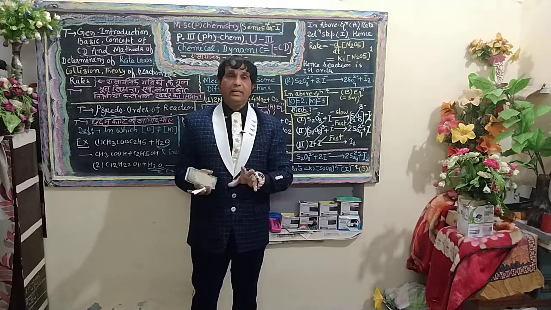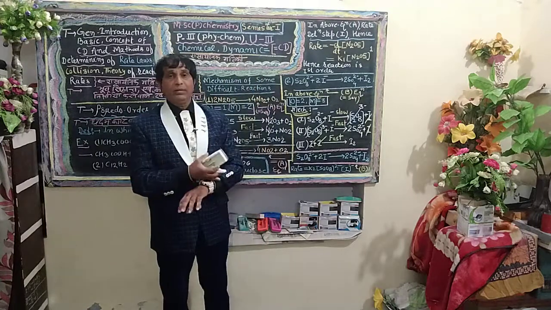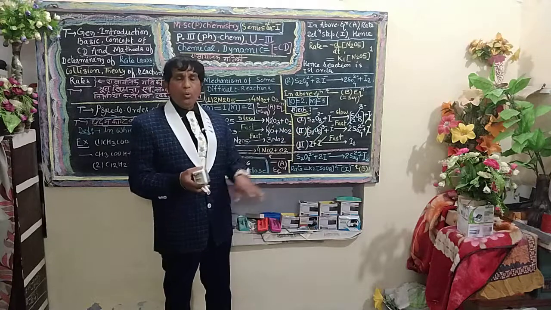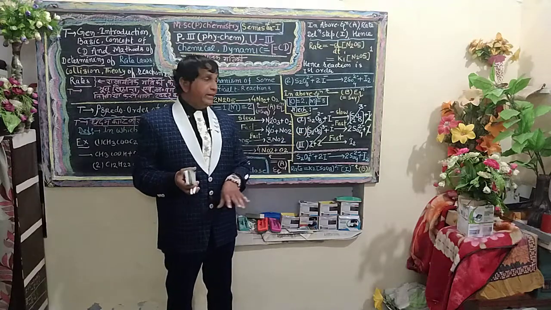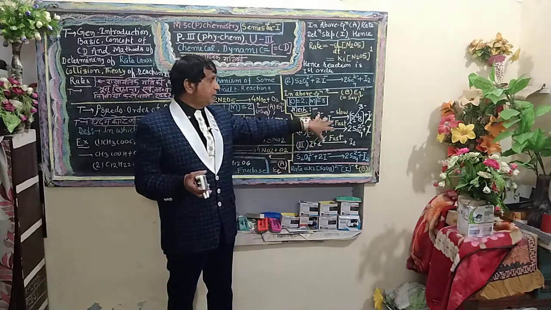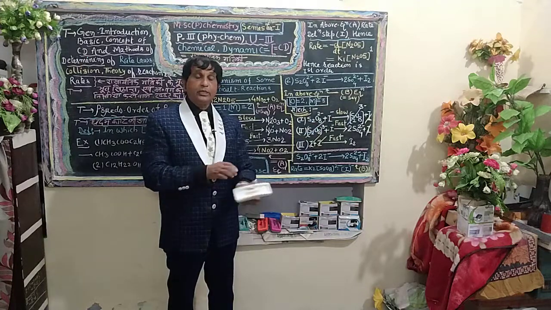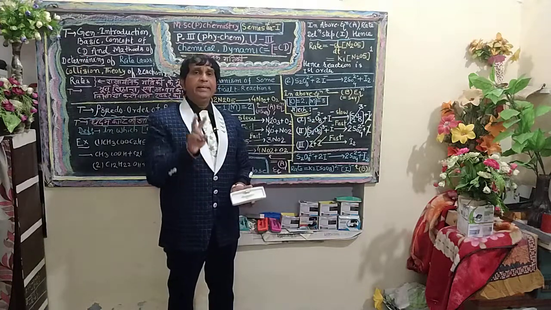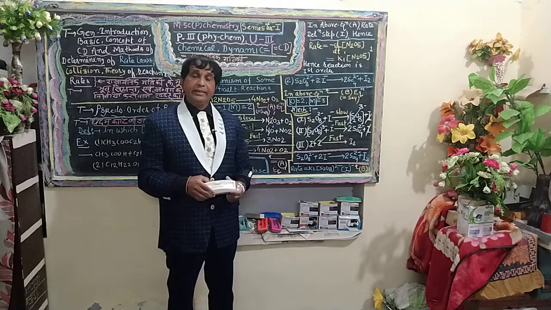We have to concentrate on the progress of the reaction in step number 1, in which S2O8 2 minus plus I minus are the reacting species in the slow, rate determining step.